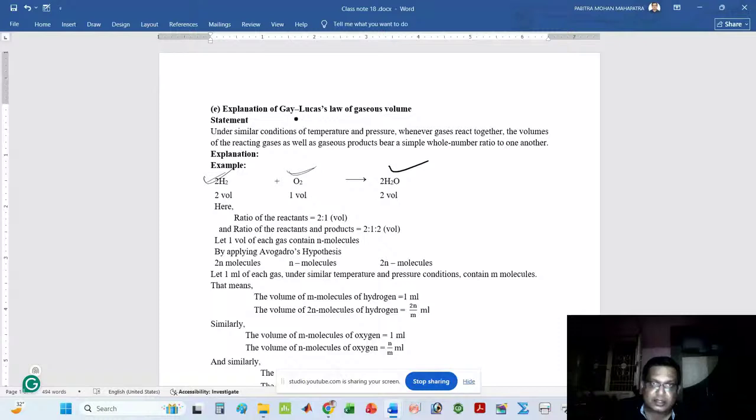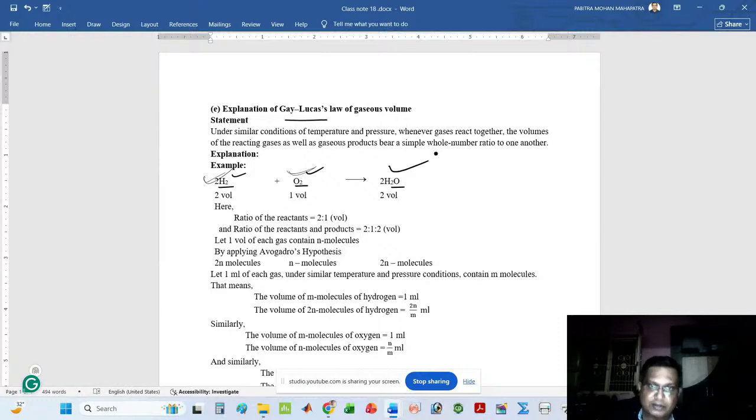As per the Gay-Lussac law, suppose hydrogen gas and oxygen gas are present under similar condition of temperature and pressure. In this reaction, hydrogen and oxygen are the reactants and water is the product.